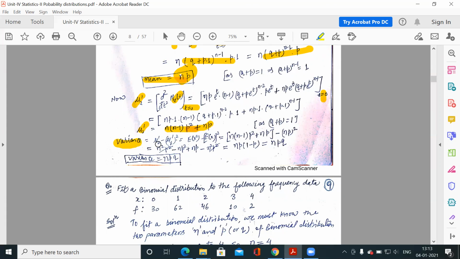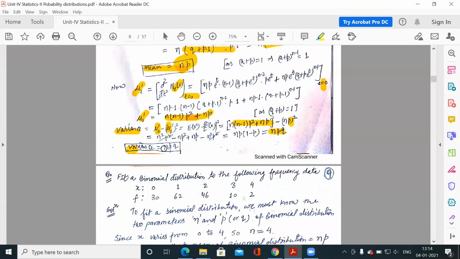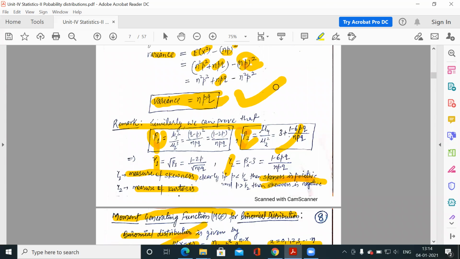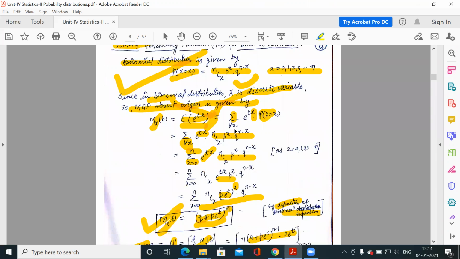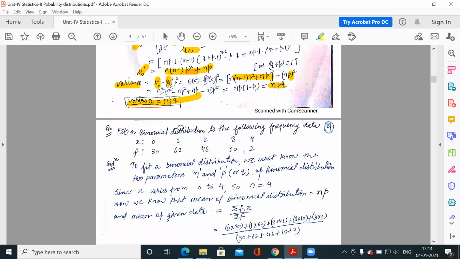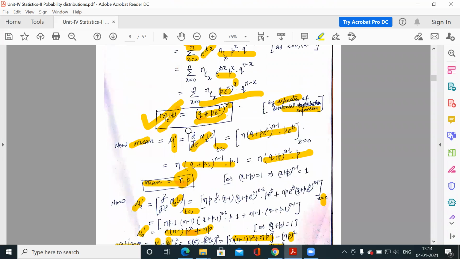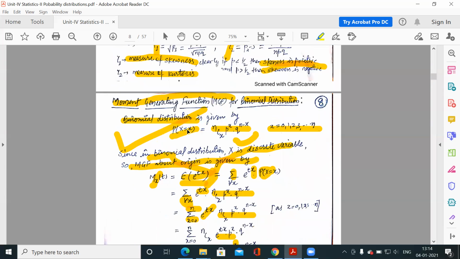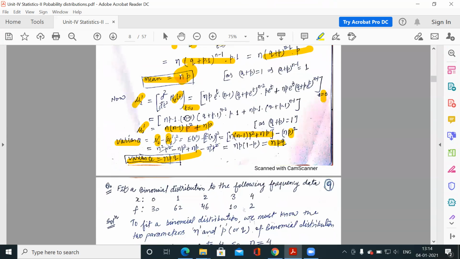Now variance is mu2 dash minus mu1 dash squared. After solving, you will get npq, which is your variance. We have already proved this. So there were three derivations: one for mean, one for variance, and one for the moment generating function.